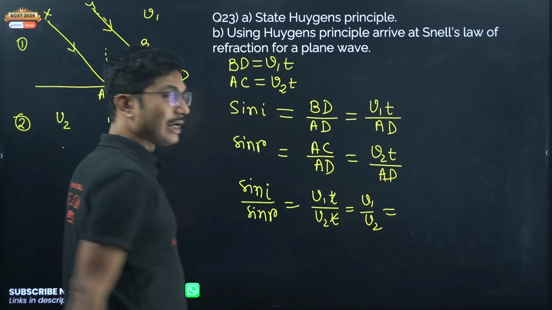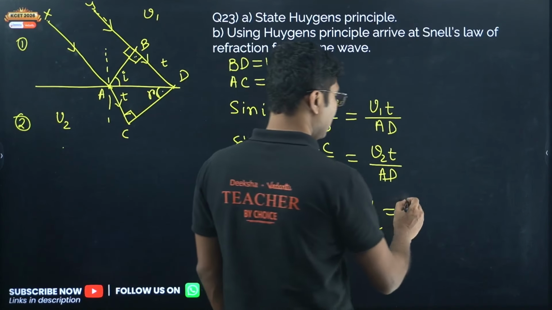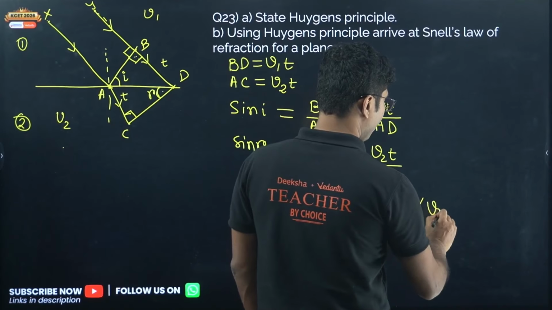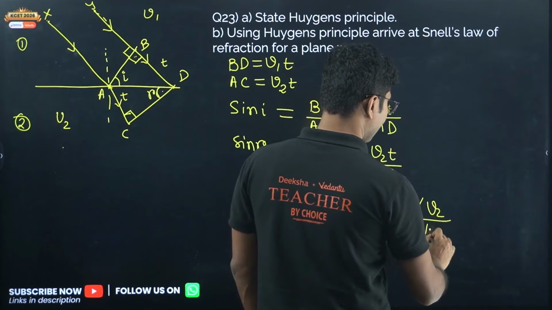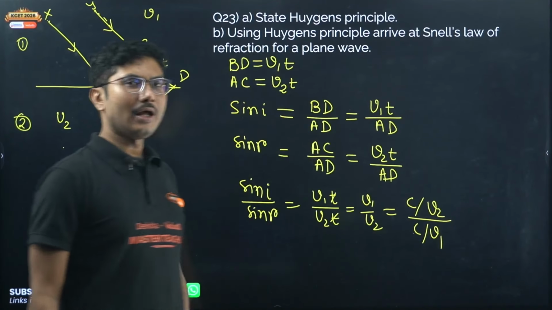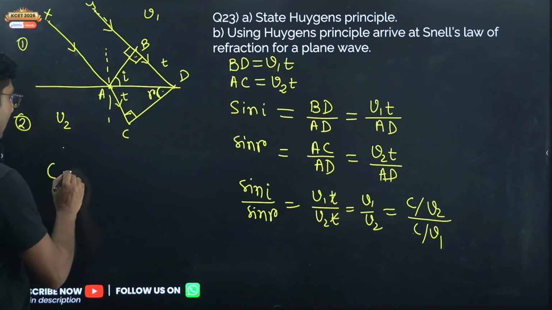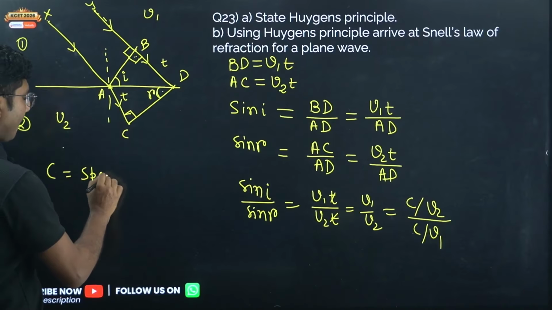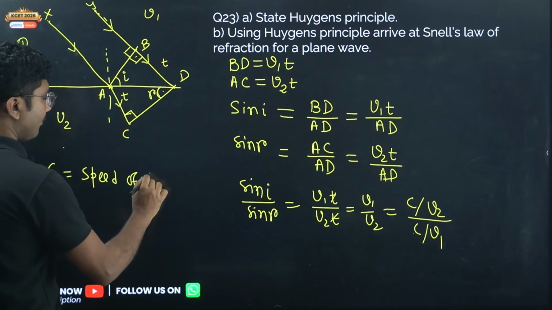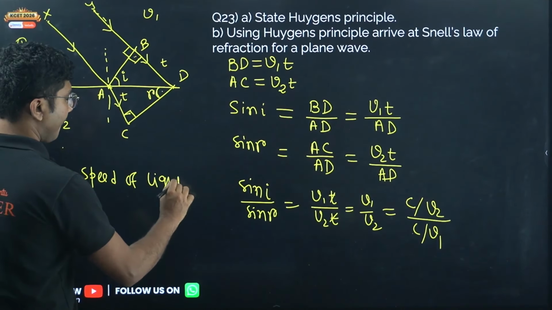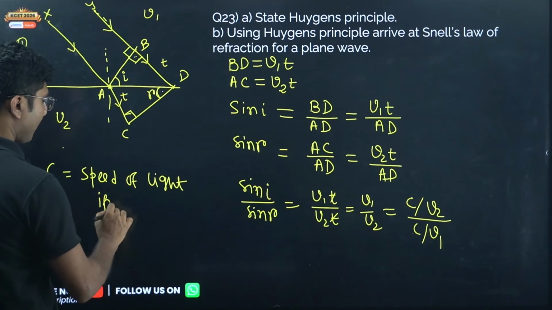Now we will cleverly write this as C by V2 divided by C by V1. What is C? C is the speed of light in vacuum, or free space.